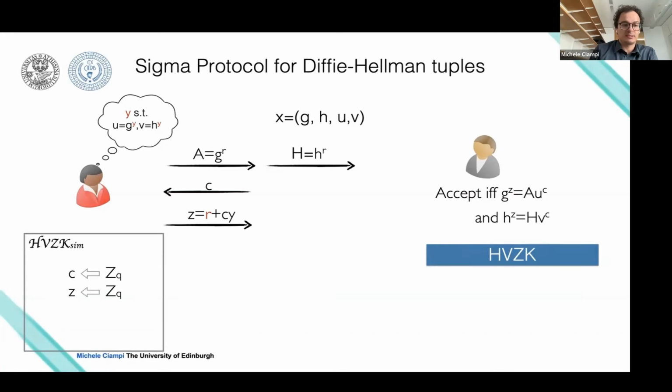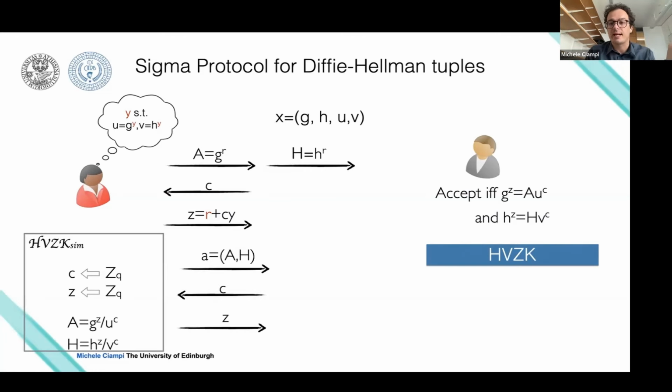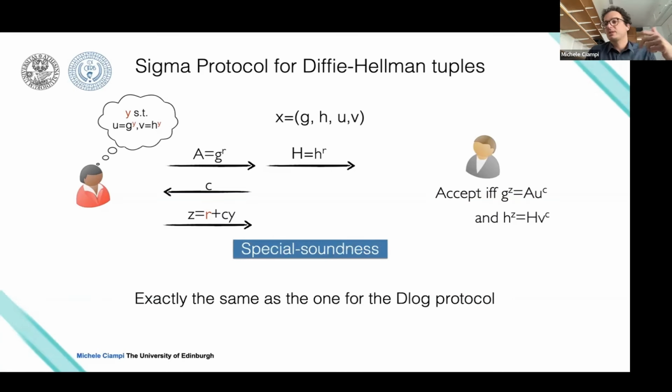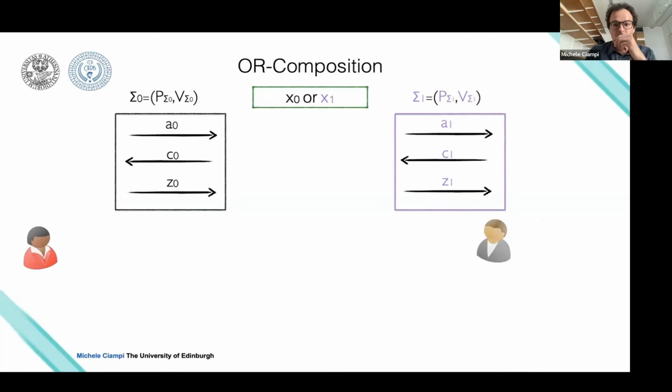So to prove that honest verifier zero knowledge holds, it's basically the same as before. You can leverage the fact that you can pick C and Z, and then you compute A accordingly. And for special soundness, you just need to solve a system of equations and you can easily compute the witness.